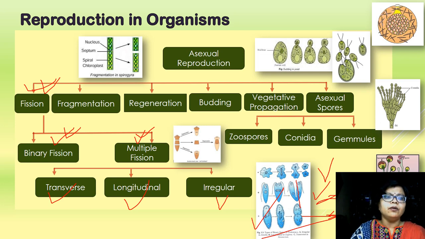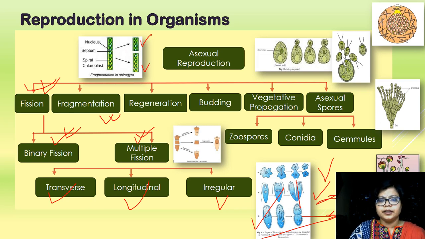Clear? Now, fragmentation. If a body part gets fragmented, then each body part gives rise to a new organism. For example, Spirogyra. Here, due to water current, the filamentous plant body gets fragmented, and then each fragment gives rise to a new organism. That is fragmentation.